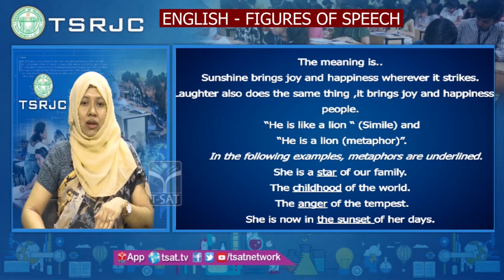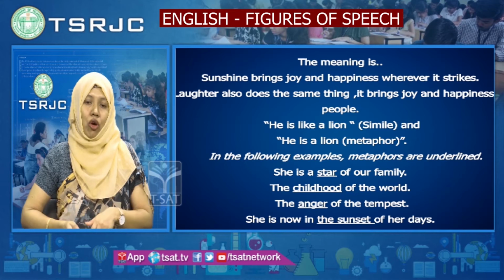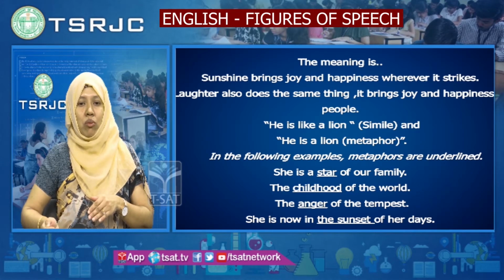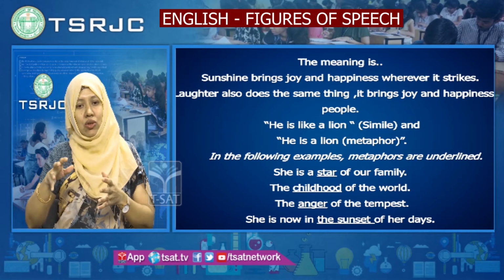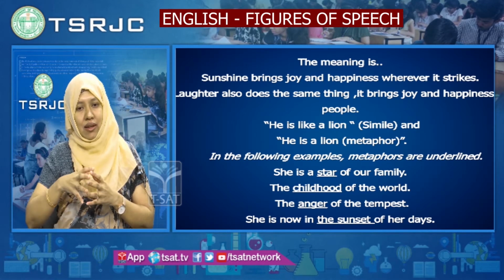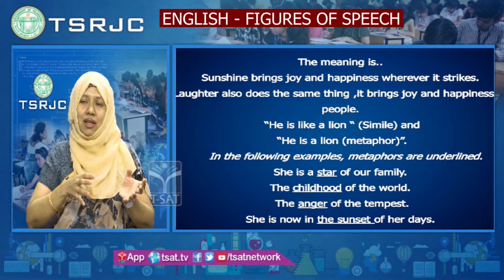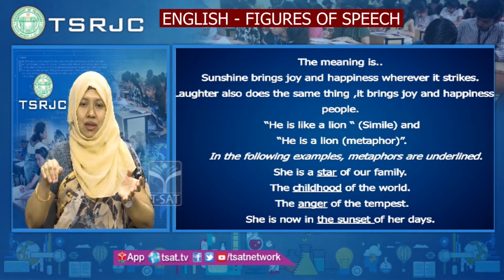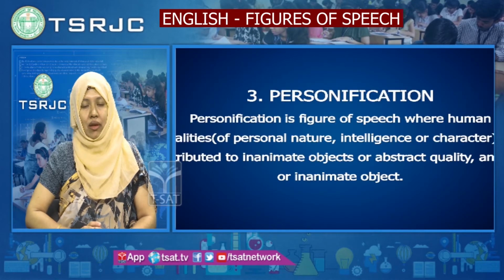She is at the end of her life stages, or she is in the sunset means whatever problem she is facing, those problems are going to end as the day ends at sunset. So here also that person is in the sunset. The deeper meaning here is that that person is in the sunset, the end of her days. She is going to die very soon. So you have to understand in the context.